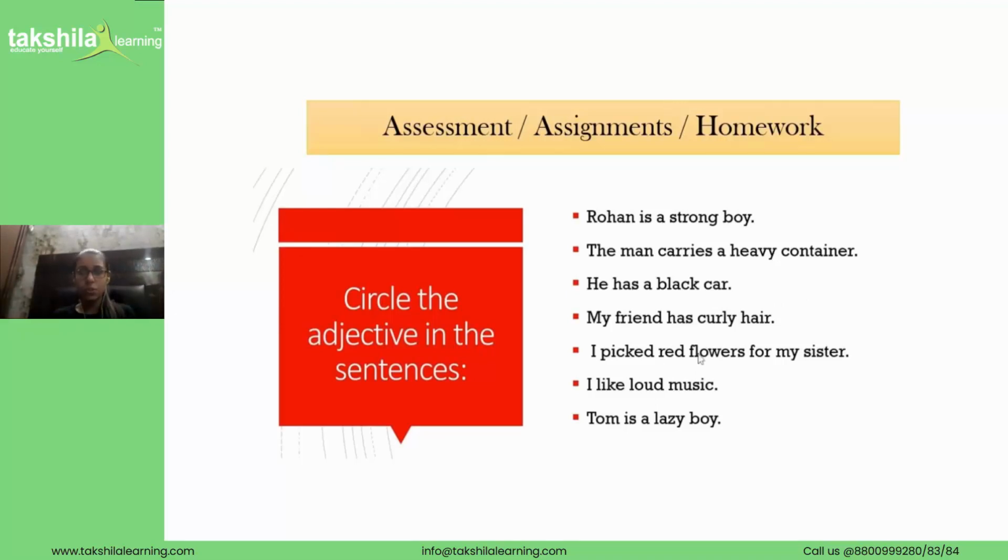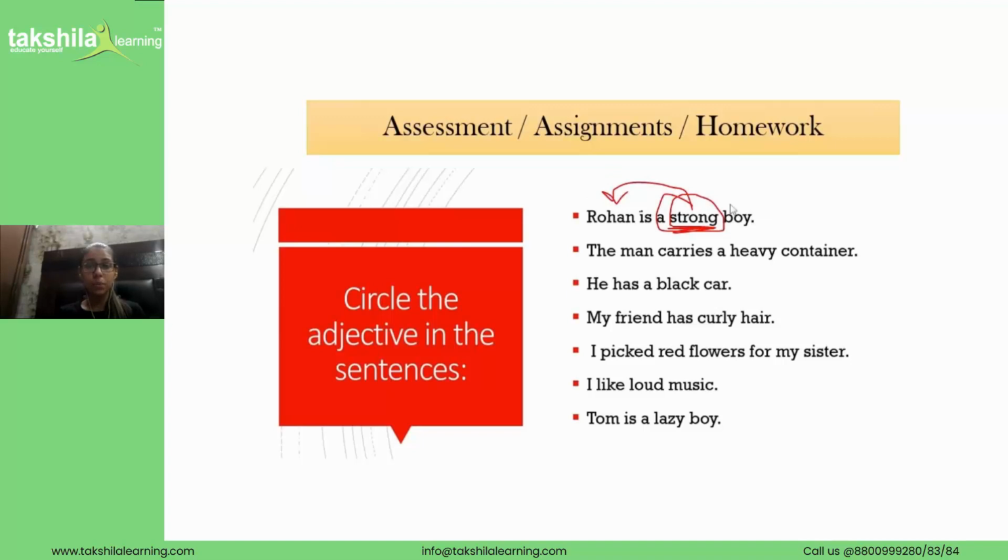The second sentence says, Rohan is a strong boy. The word strong is an adjective. Why? Because the word strong tells us what kind of a person Rohan is.